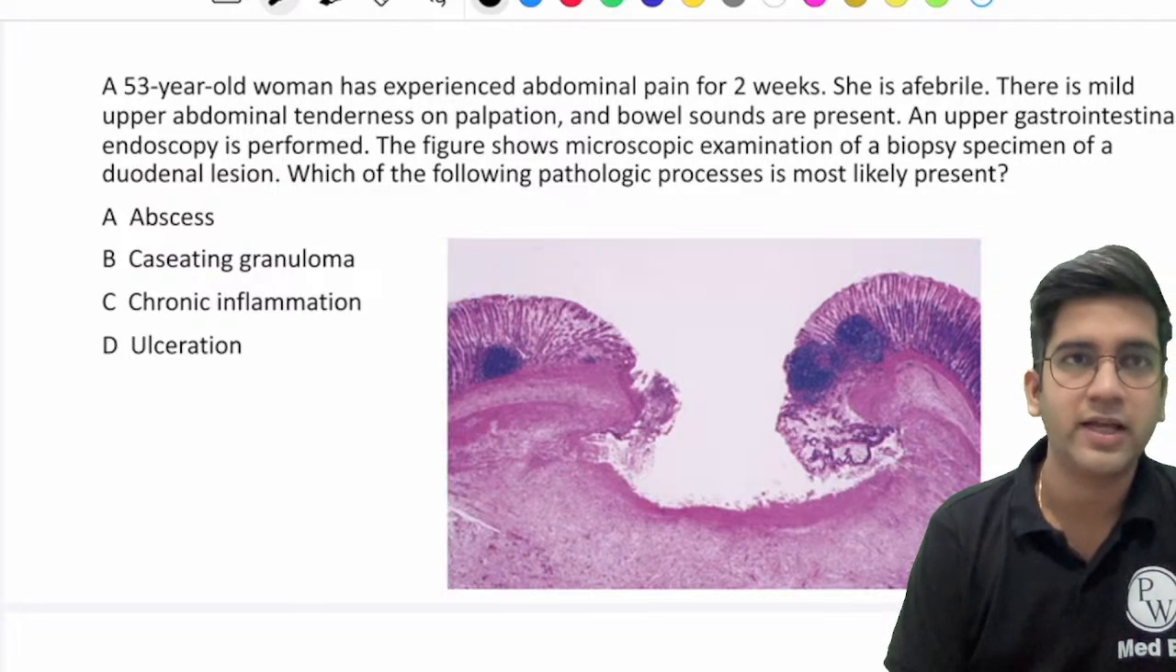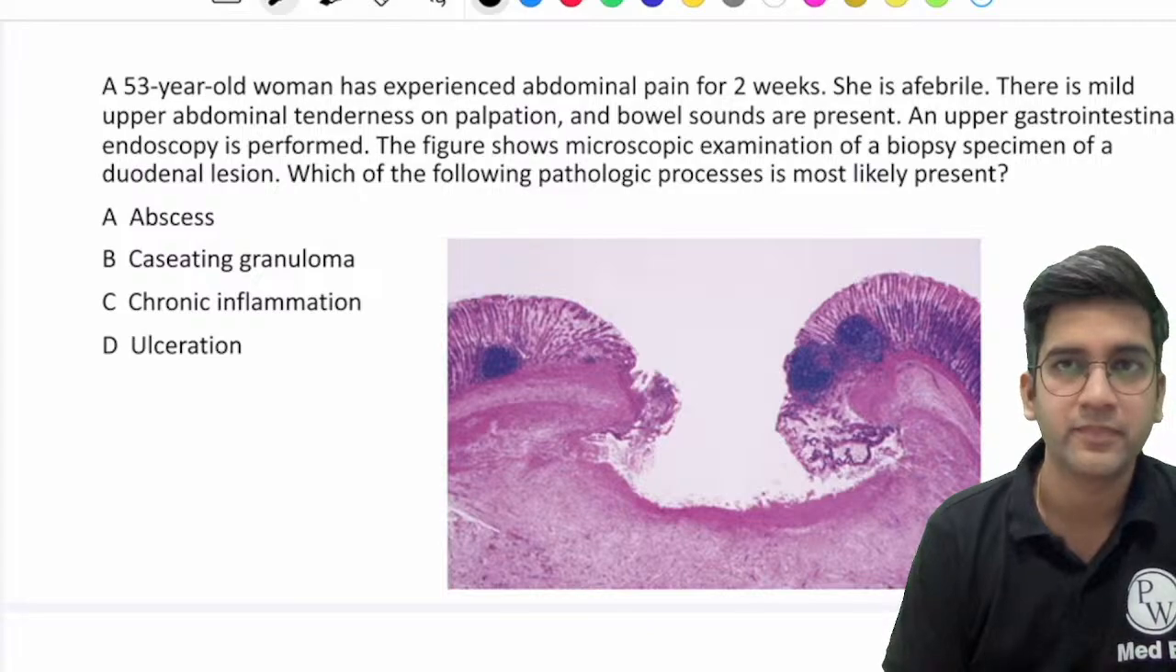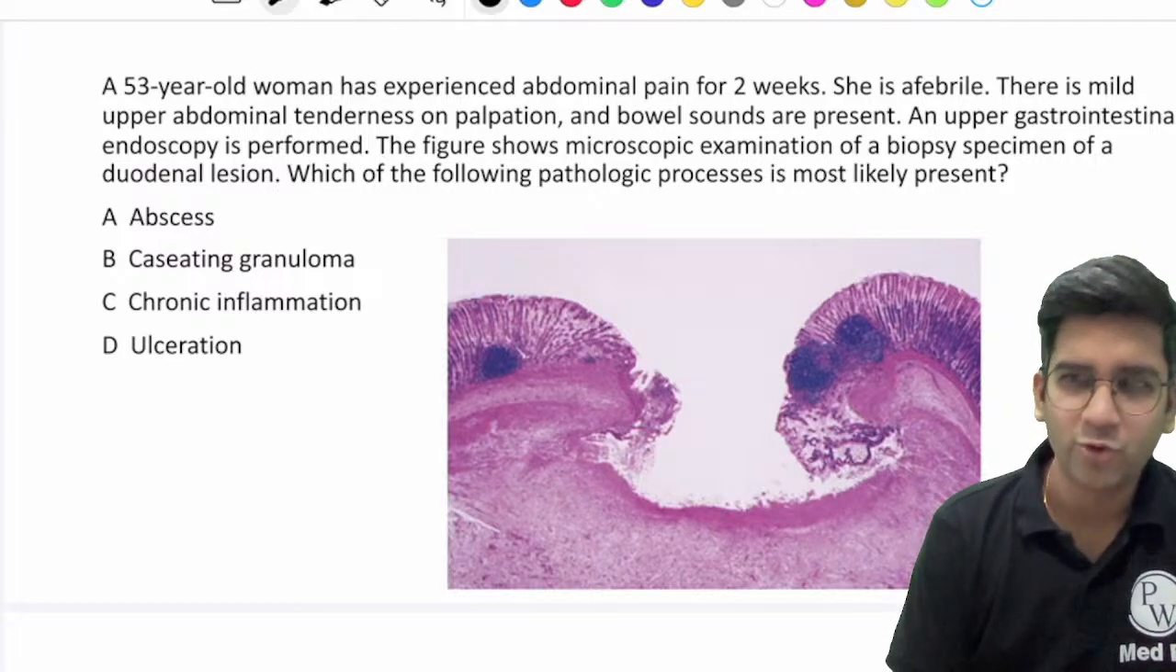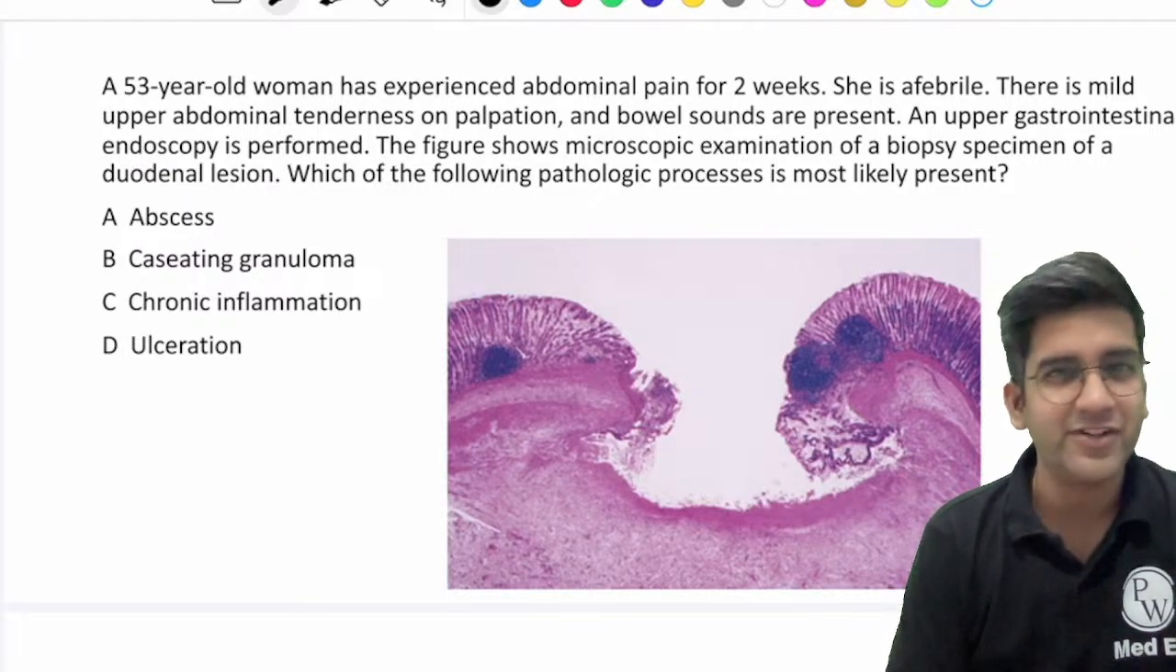Whoever is online, I want you guys to comment. It's fine if you make a mistake. It's completely fine. Whatever comes to your mind. Just 4 options, and one of them will definitely be right.